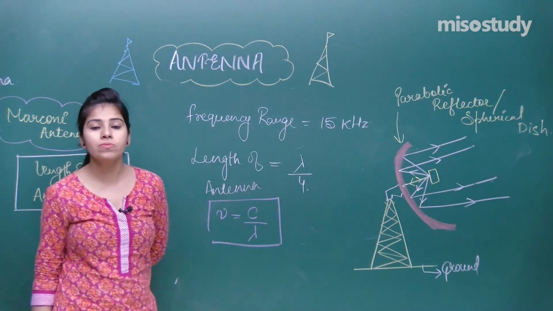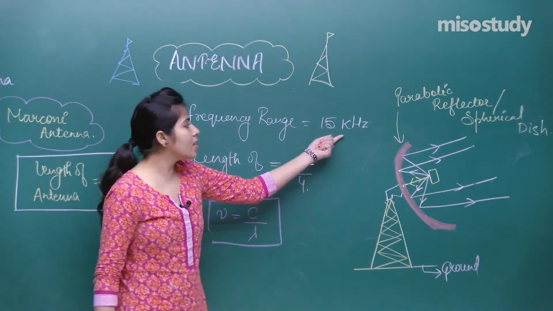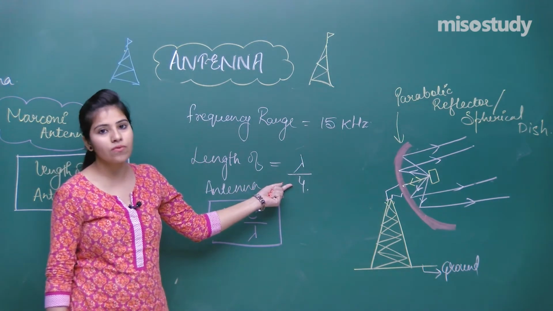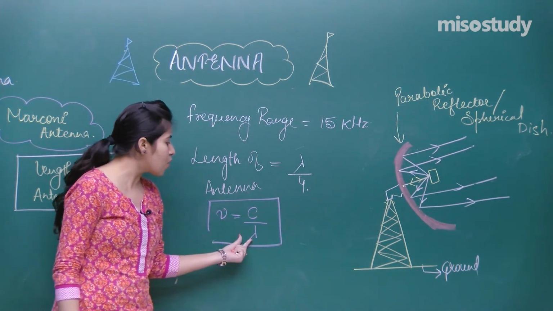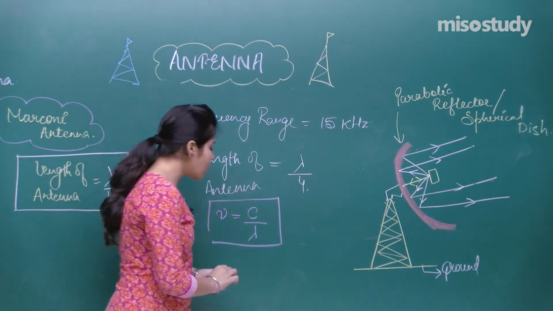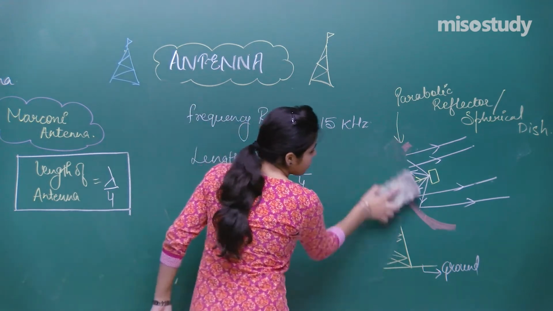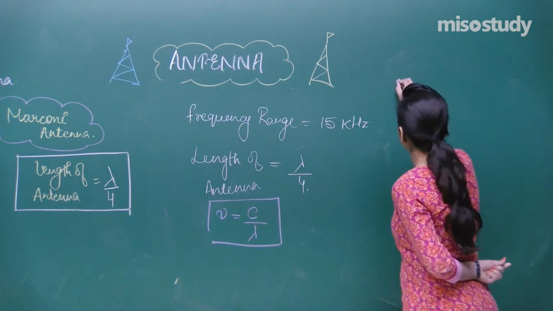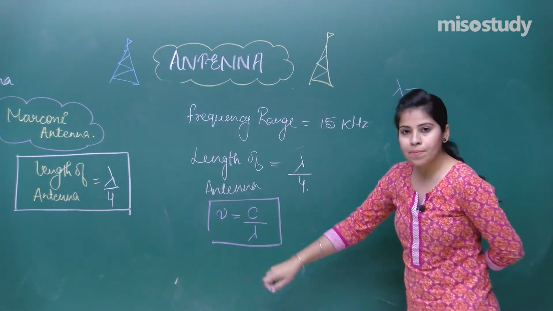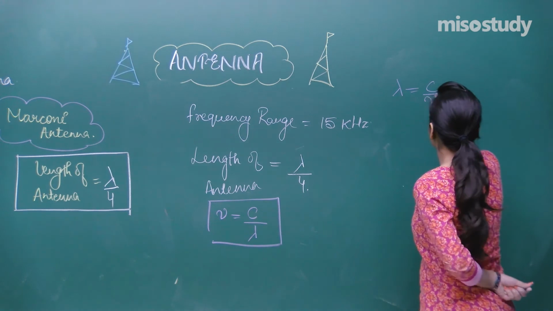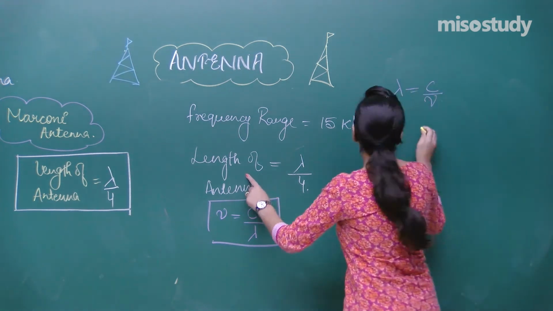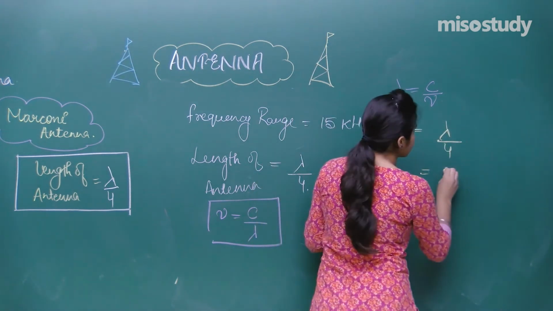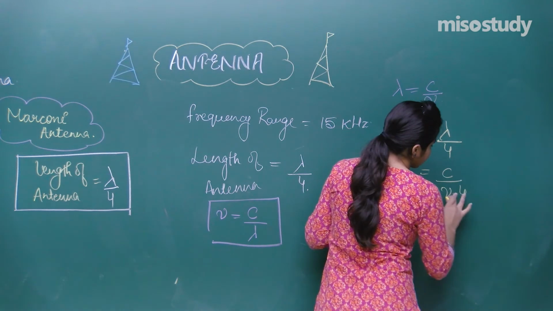That means there is a relation between frequency and wavelength, because over here the frequency has been given, not the wavelength, and you have the formula in terms of wavelength. So first convert this wavelength in terms of frequency. You will have lambda equals C by nu. Now to find the length of antenna, which is lambda by 4, put the value of lambda, which is C by nu into 4.